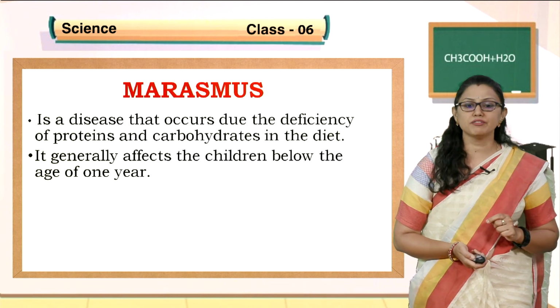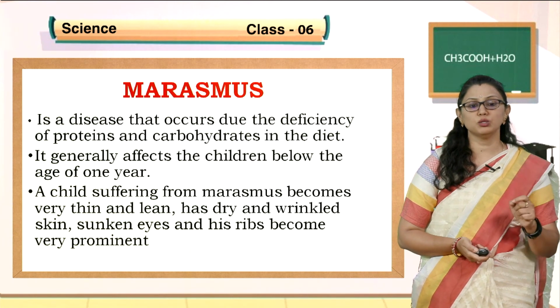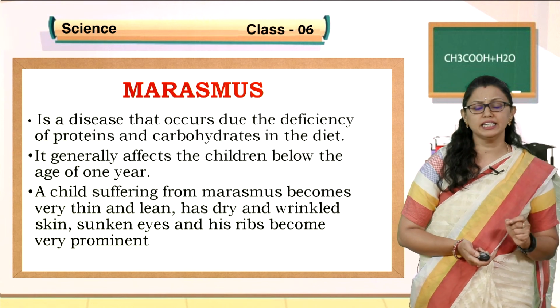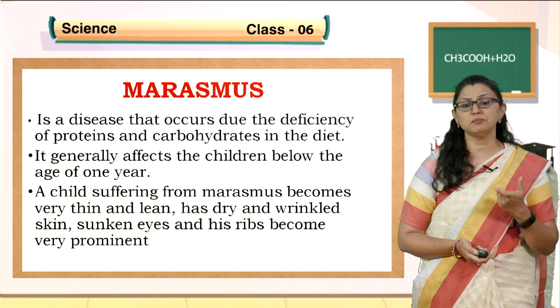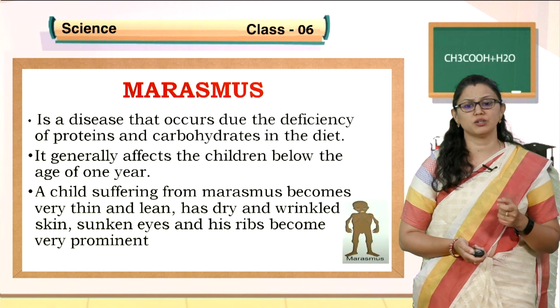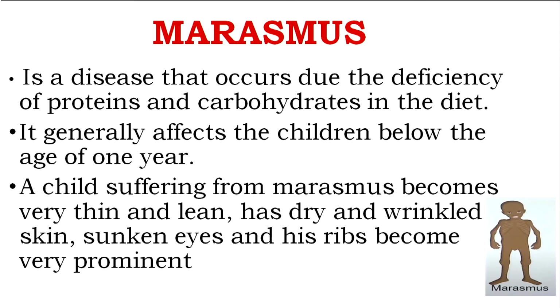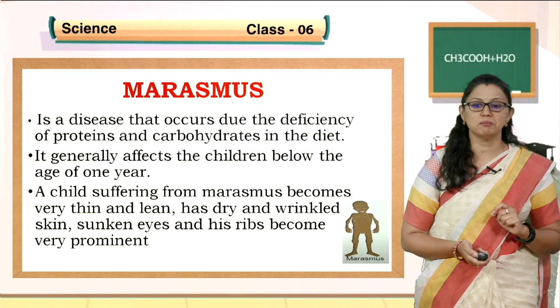This generally affects children below the age of 1 year. A child suffering from marasmus becomes very thin and lean, has dry and wrinkled skin, sunken eyes, and the ribs become very prominent, children. You can see the picture of marasmus. It is a deficiency of carbohydrates and proteins in the diet. They will take food, but that food will not contain proteins and carbohydrates continuously. So, that is called marasmus.